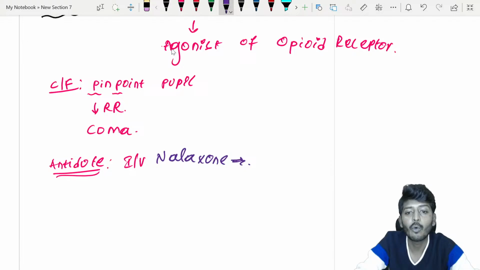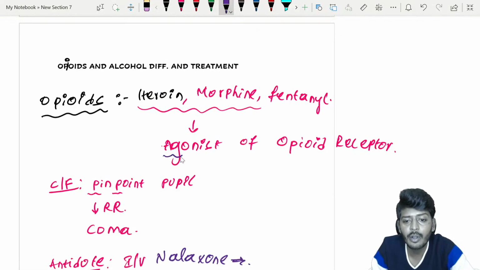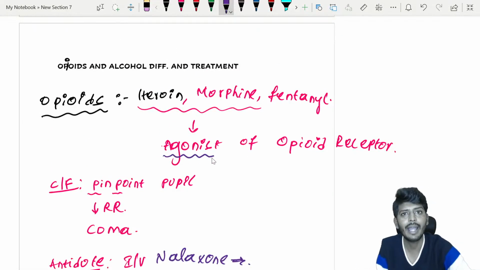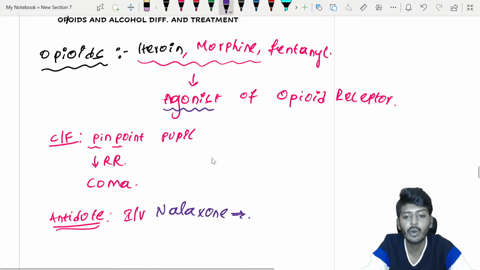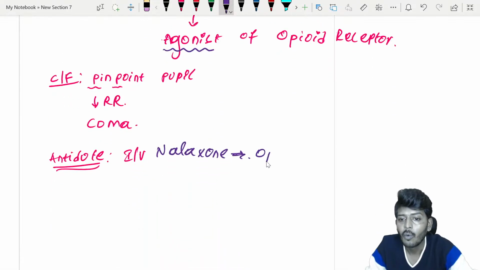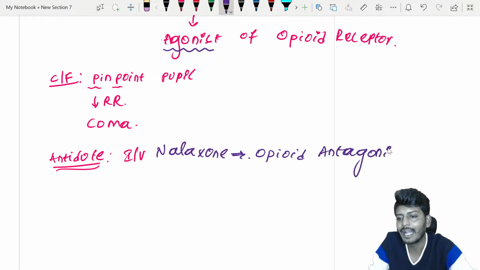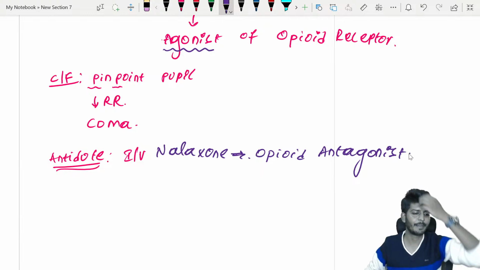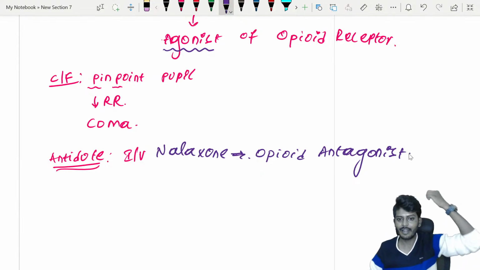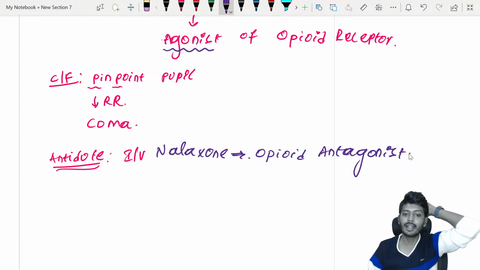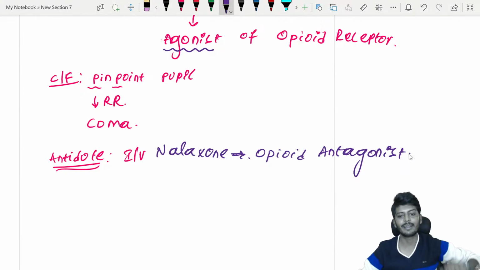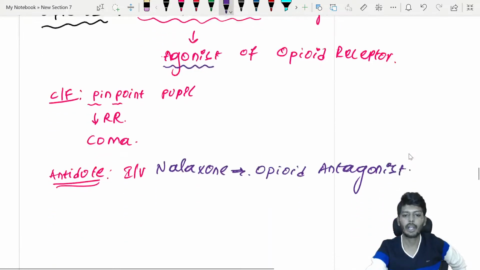What were opioids, children? Opioid agonists. Naloxone is what? An opioid receptor antagonist. Clear, everybody? Understood? So what is the drug? That is naloxone, an opioid receptor antagonist, the antidote of choice for opioid overdose.